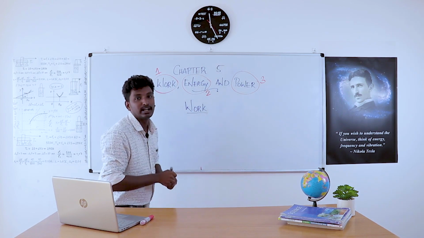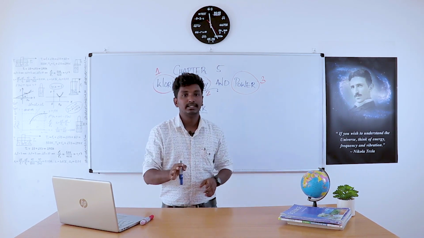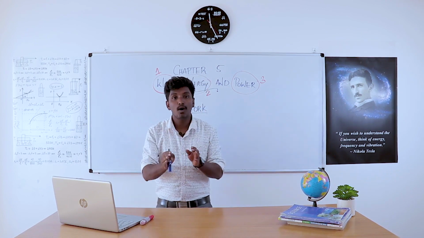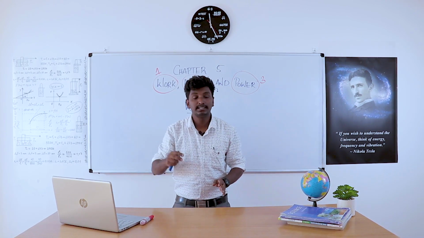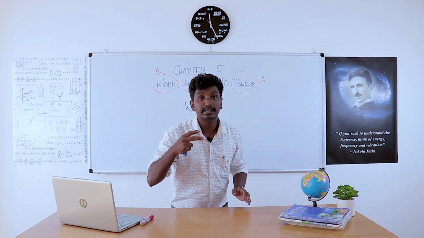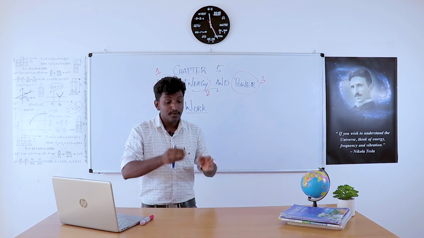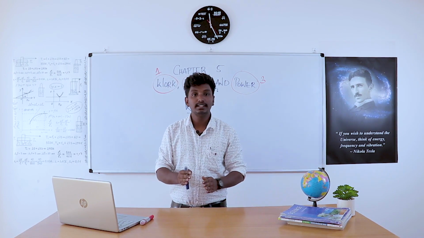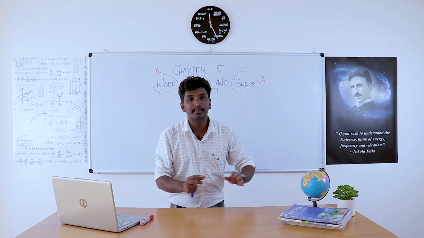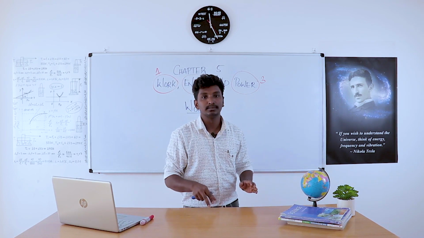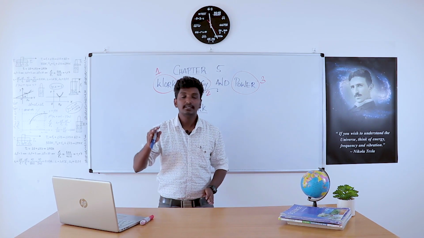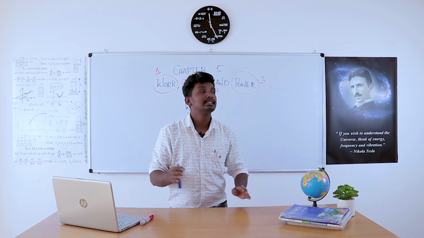What do you mean by work? When a force is applied to an object and the object is displaced in the direction of force, then we can say that work is done. That means work is done when the application of force can displace a body in the direction of force. If there is no displacement for the object, then work cannot be done.